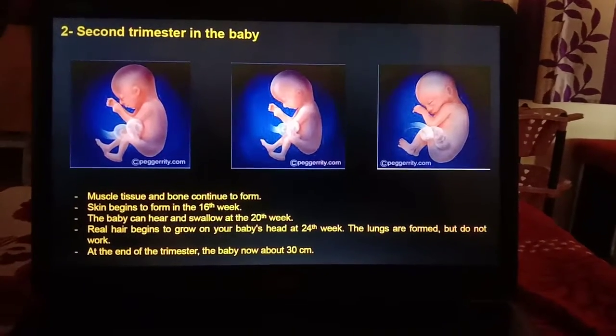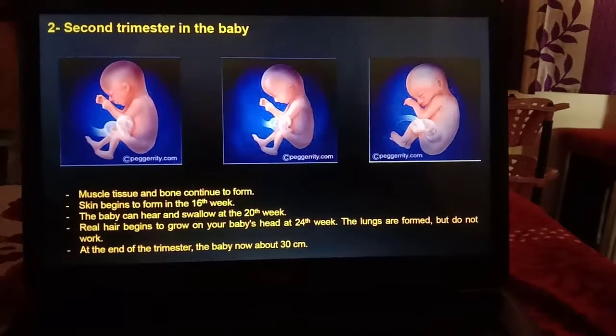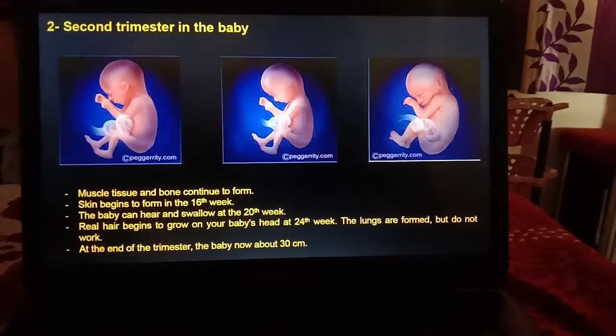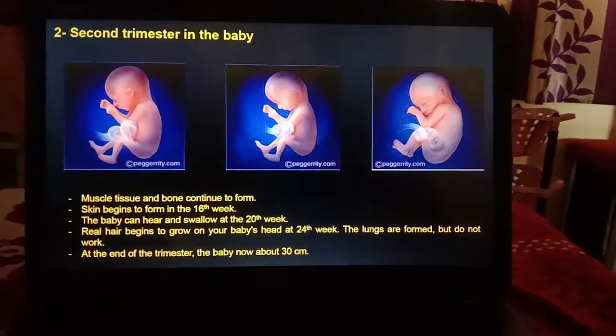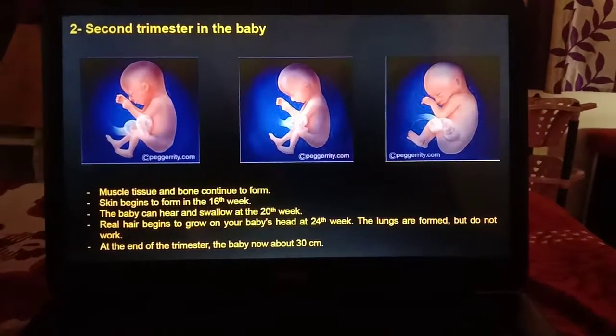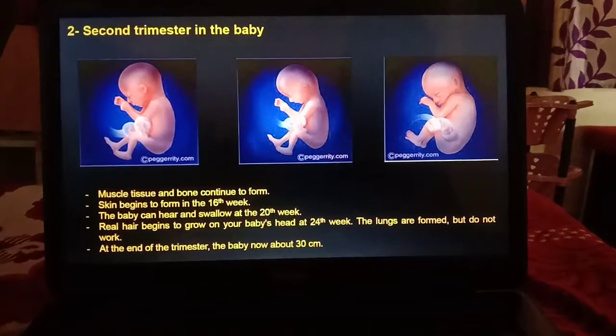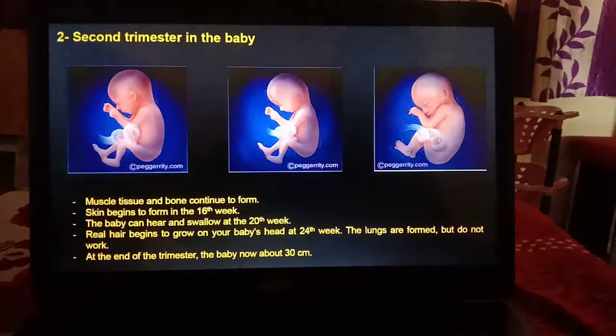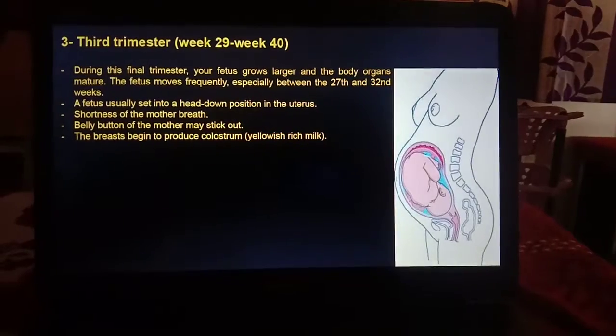The baby can hear and swallow at the 20th week. Real hair begins to grow on the baby's head in the 24th week. The lungs are also formed but do not work. At the end of the trimester, the baby is now about 30 centimeters. So let us see the third trimester.